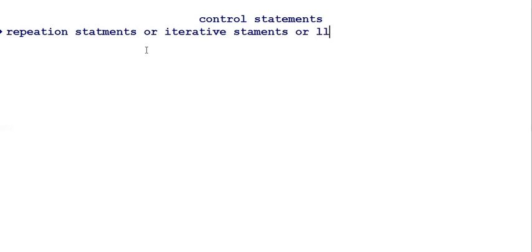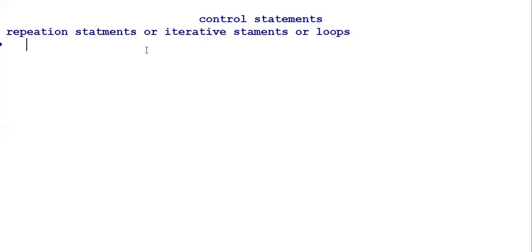So, hi students. In this video, I would like to teach the control statements of Java. The control statements are called repetition statements, also called iterative statements, and also called loops. So many words are there for control statements. What's meant by this?